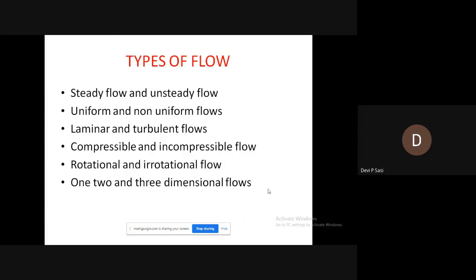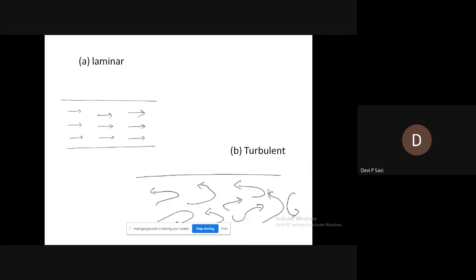And the third one is laminar flow and turbulent flow. Laminar flow, you can see in the figure, case A is laminar flow. It is defined as a type of flow in which the fluid particles move along well-defined paths or streamlines.